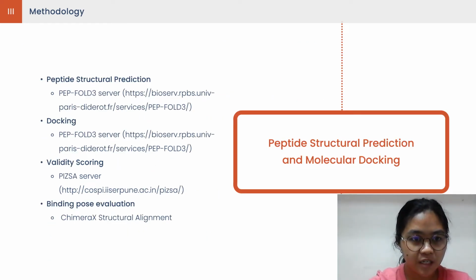After gathering the lead peptides, the PepFold3 server was then used in order to generate the complete peptide using the lead sequence input. In addition, the PepFold3 server is also able to simultaneously run docking simulations with the predicted peptide structures. The resulting complexes were then evaluated using the PIZSA protein interaction Z-score assessment system.